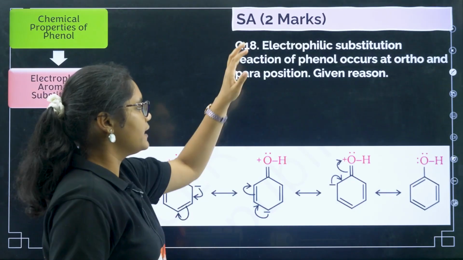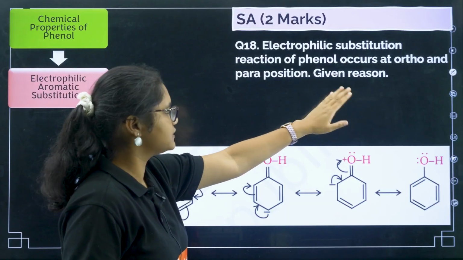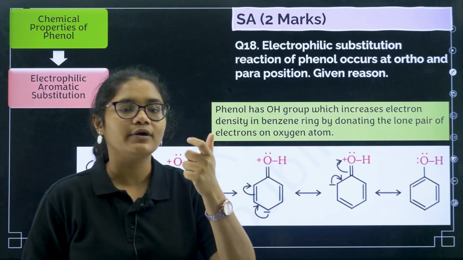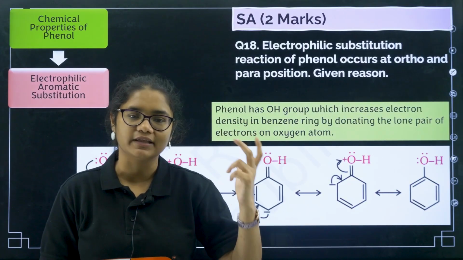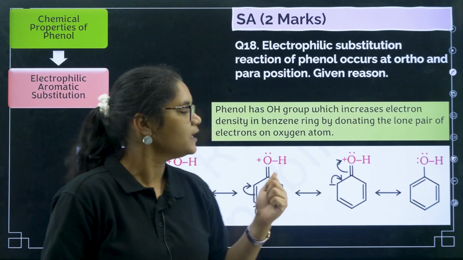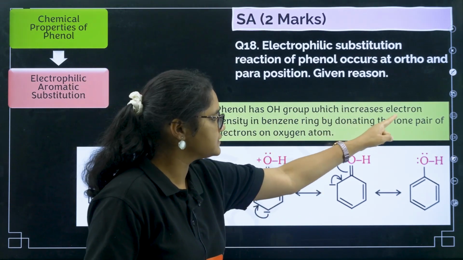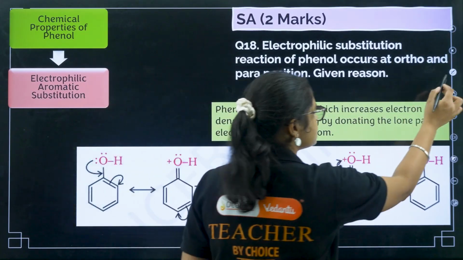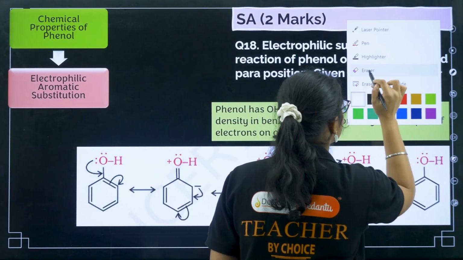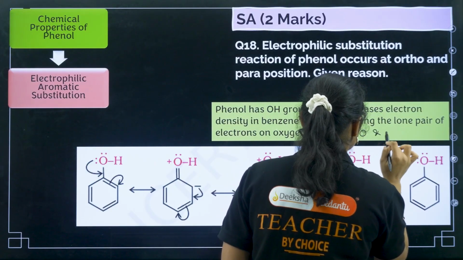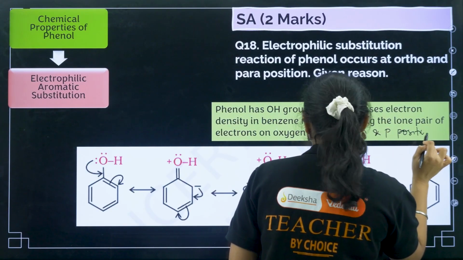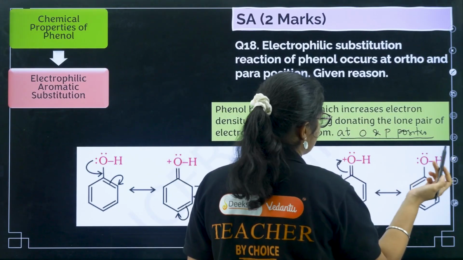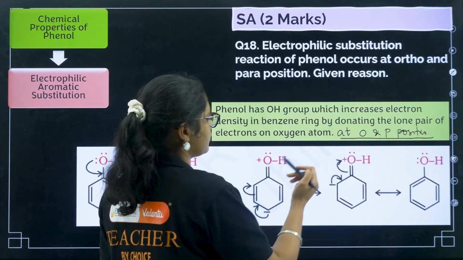The question is: electrophilic substitution reaction of phenol occurs at ortho and para positions, give reason. Whenever the electron density is increasing at ortho and para positions, then substitution will take place at those positions, right? So you can write like this: phenol has an OH group which increases the electron density in the benzene ring at ortho and para positions by donating the lone pair of electrons on the oxygen atom.